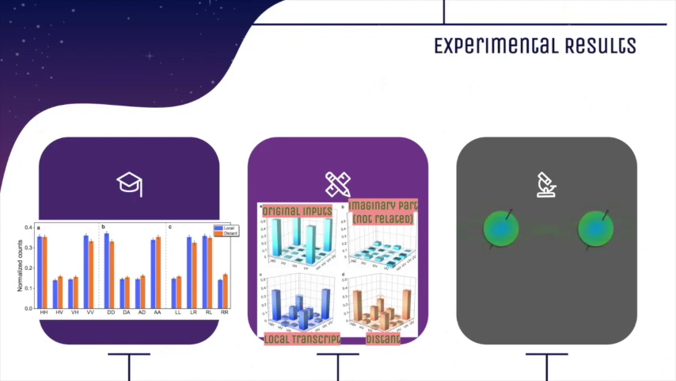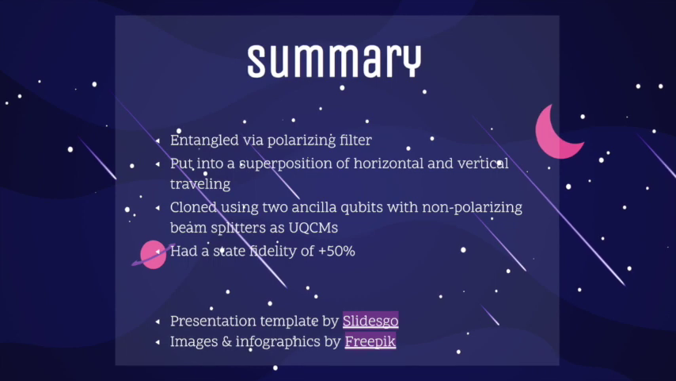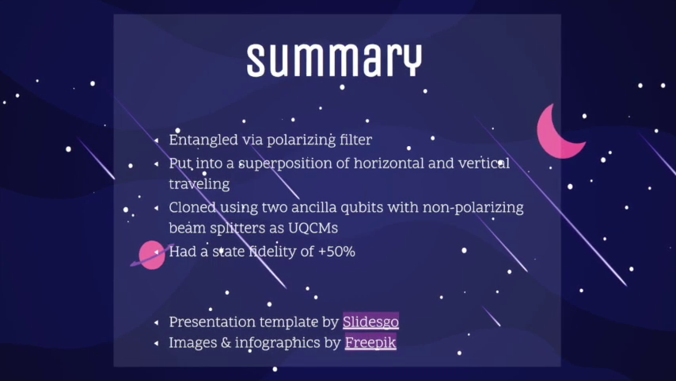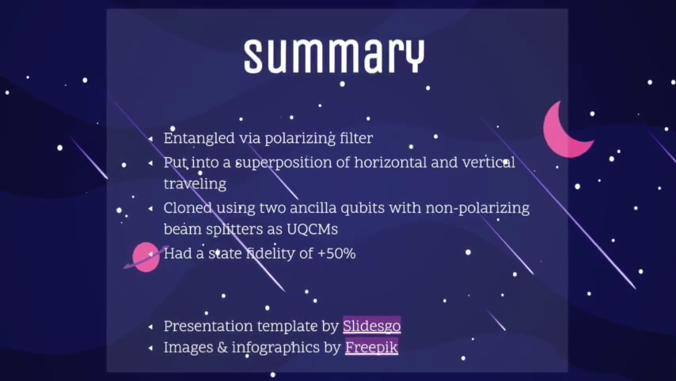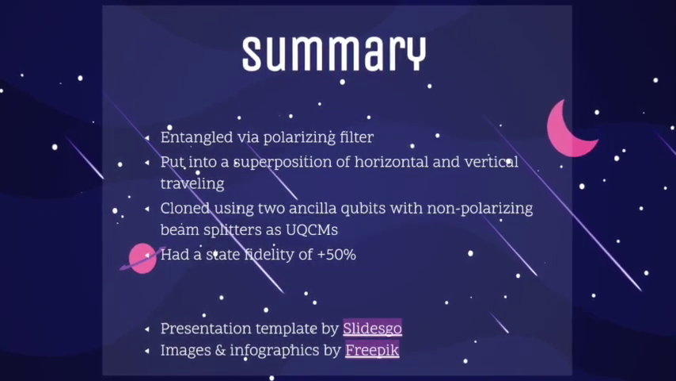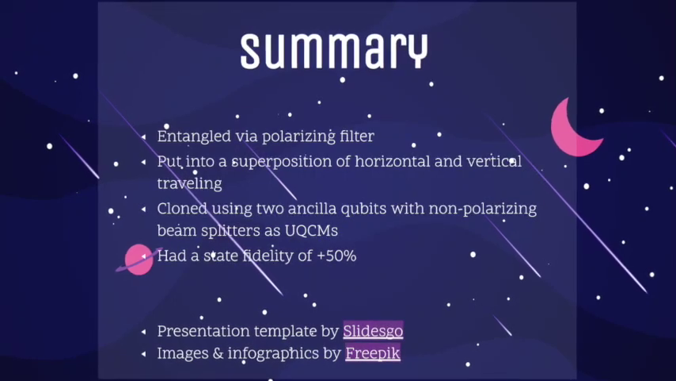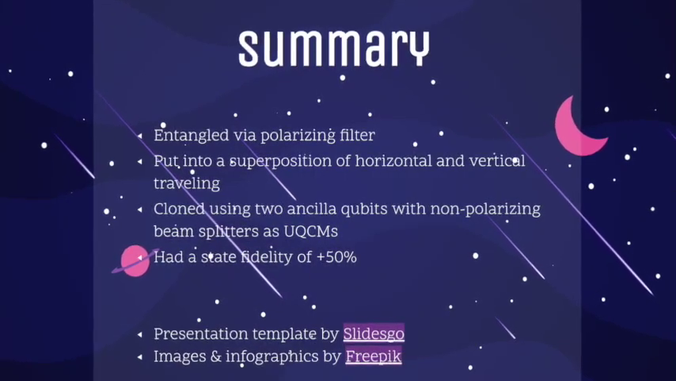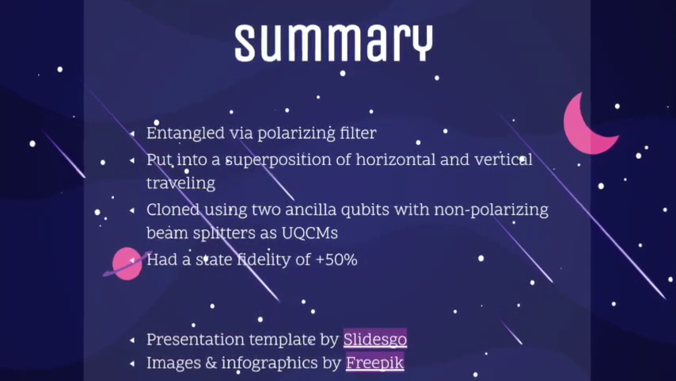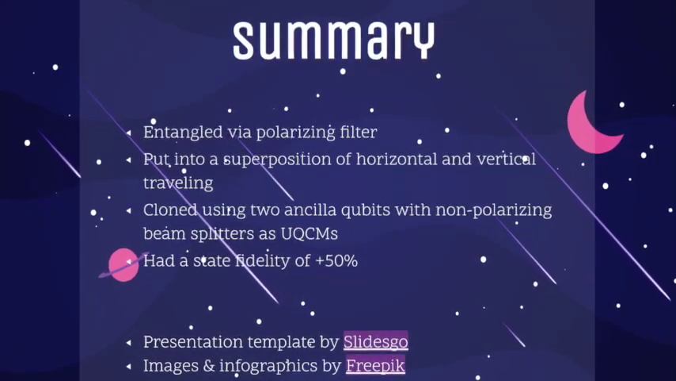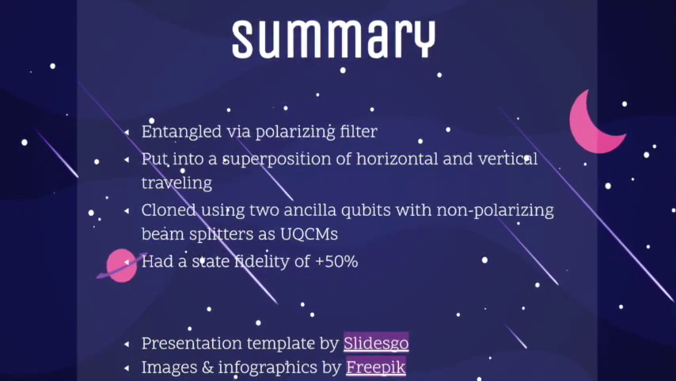Therefore, this experiment was found to be the first experiment to clone quantum entanglement, which opens a window to a great future. To summarize, we created two photons and then entangled them via polarizing filter. And after they got into a superposition of horizontal and vertical traveling, we then used two ancilla qubits that went through the same procedure. And then we cloned using non-polarizing beam splitters as universal quantum cloning machines. At the end, we had a state fidelity of greater than 50%.